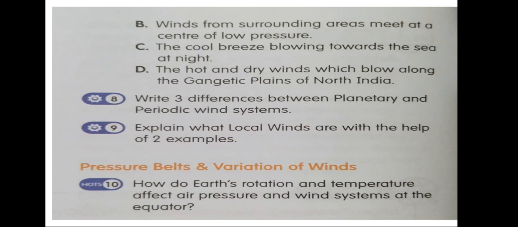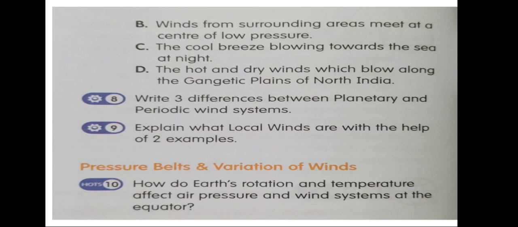Local winds are the result of local weather phenomena. These winds blow for a short period of time over a season and are named locally. For example, Loo is a local, hot and dry wind that blows during the day over the northern part of India.